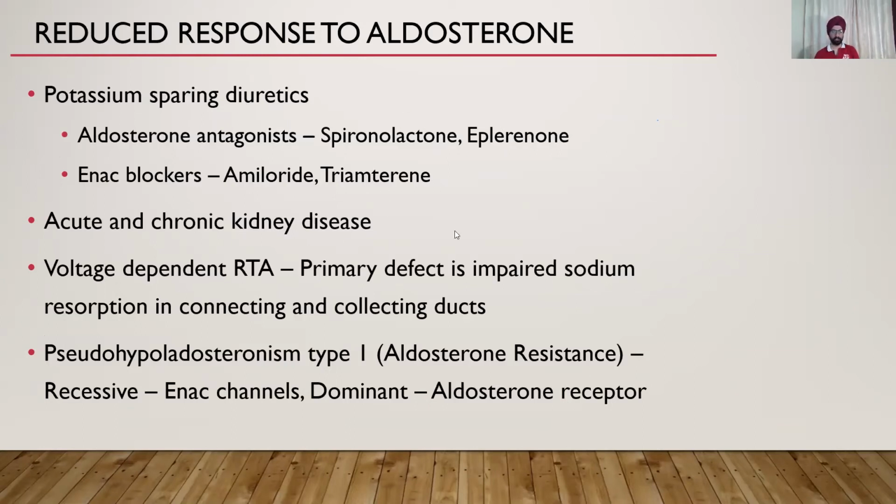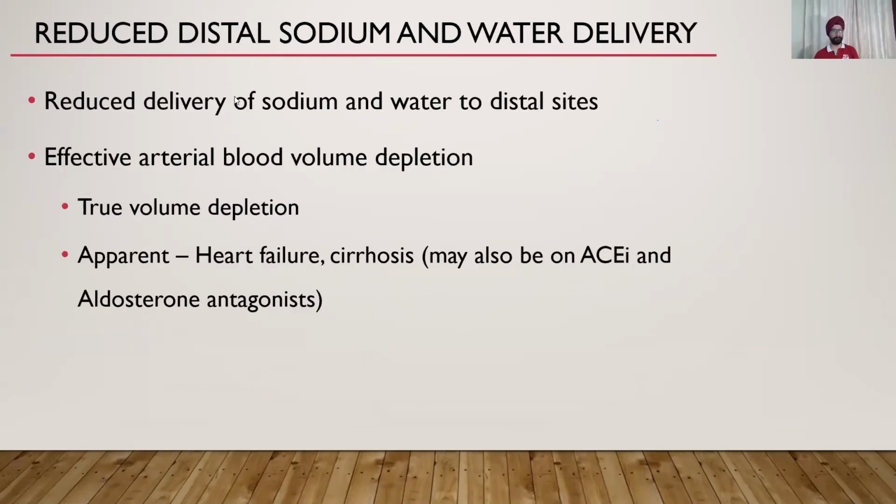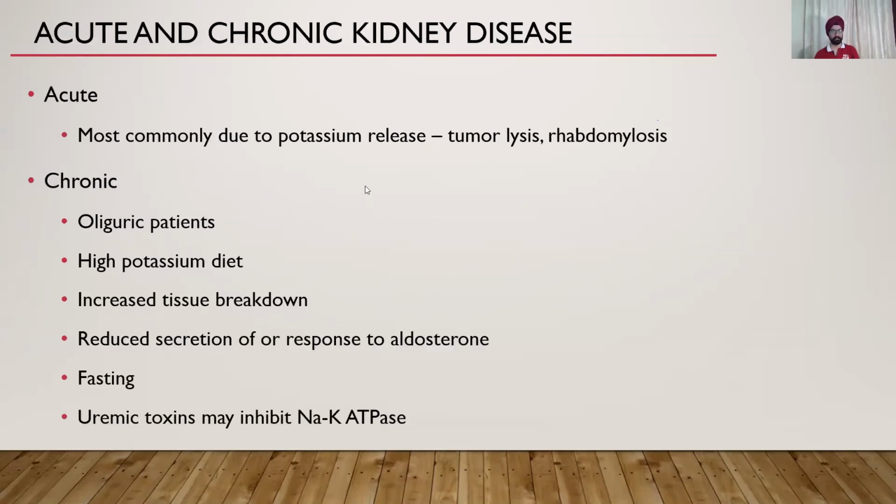Acute and chronic kidney disease, I think you can go through these one by one. They are too much to remember. Okay, reduced distal sodium and water delivery happens when there is a decrease in effective arterial blood volume. Heart failure, cirrhosis, and true volume depletion can also cause it.